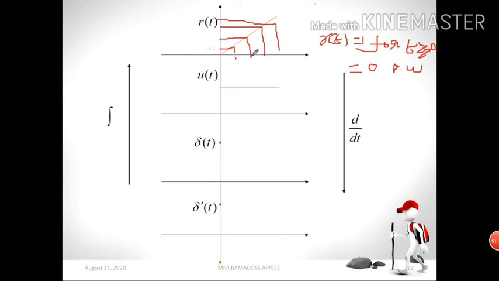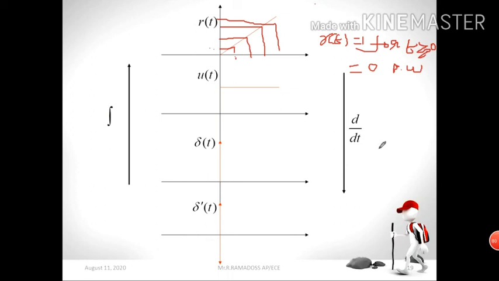Your amplitude can have the equal value. With respect to time, your amplitude is like this: here 1 means here 1, here 2 means here 2, here 3 means here 3.